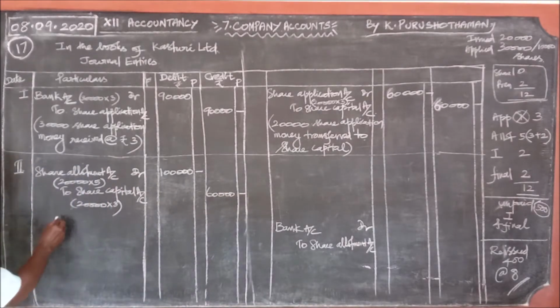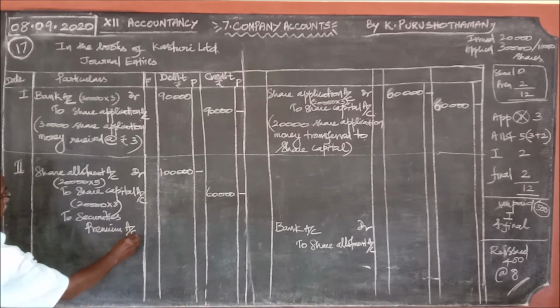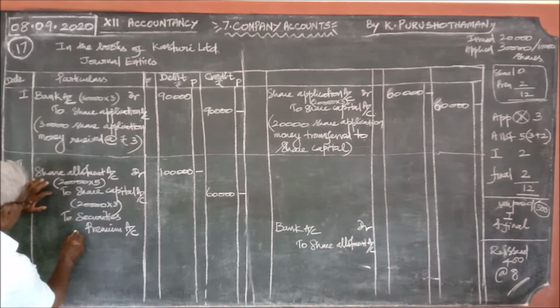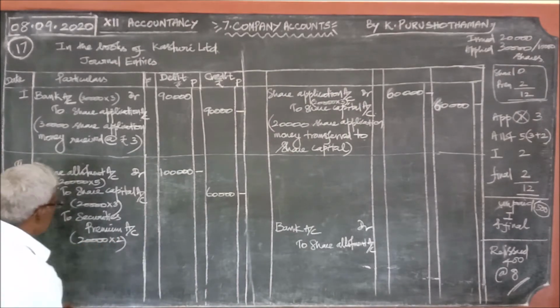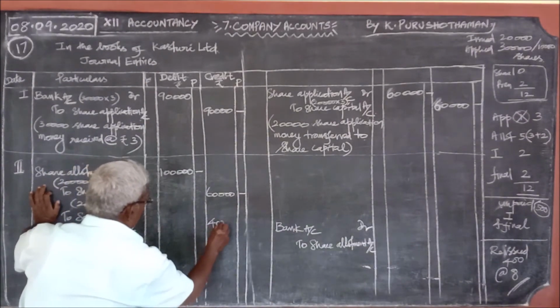And the remaining 2 rupees is share premium, or securities premium. Securities premium account, 2 into 20,000, which is 40,000 rupees. You should write 40,000.